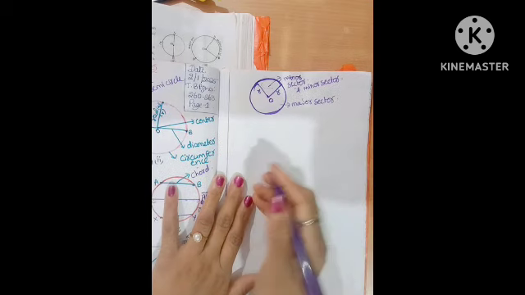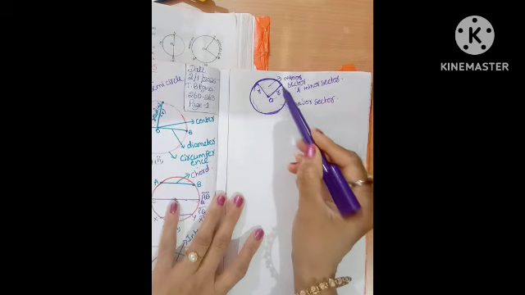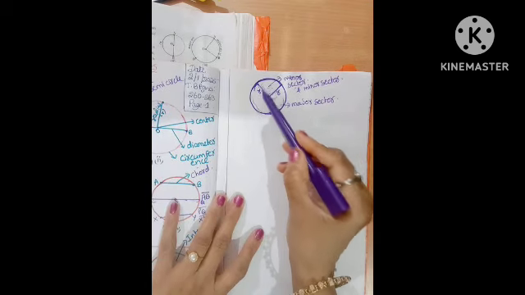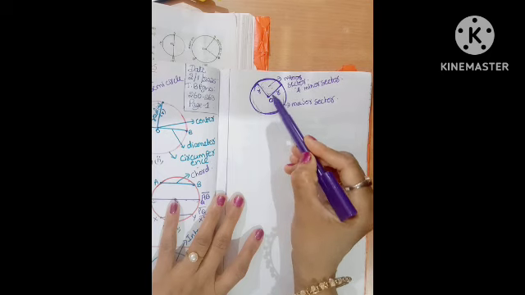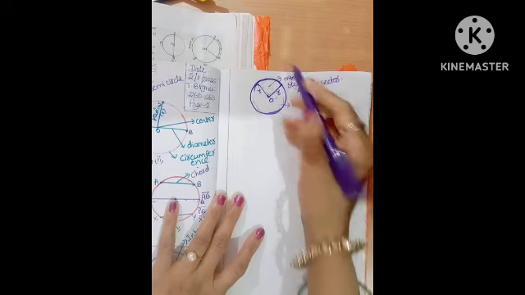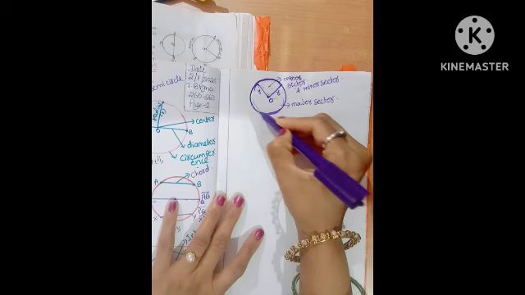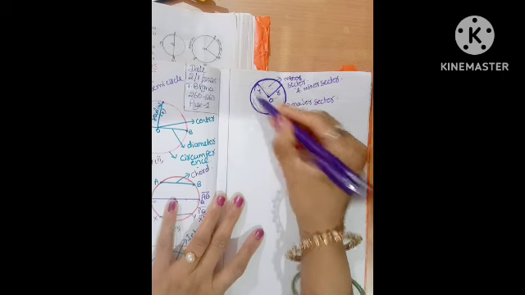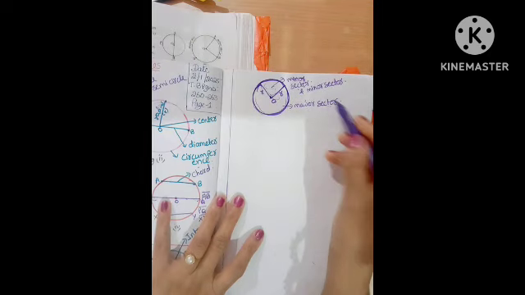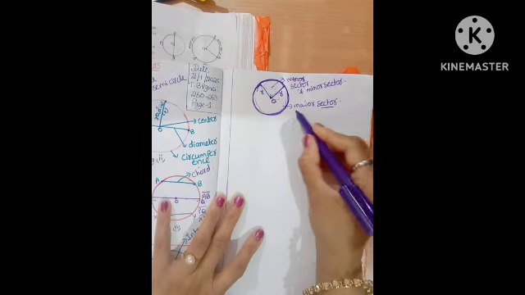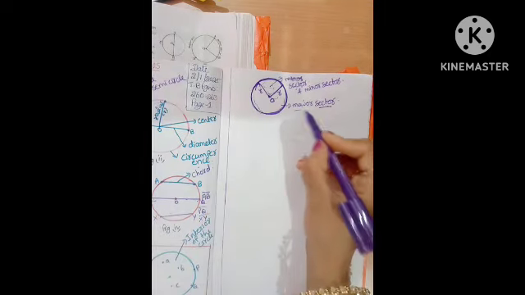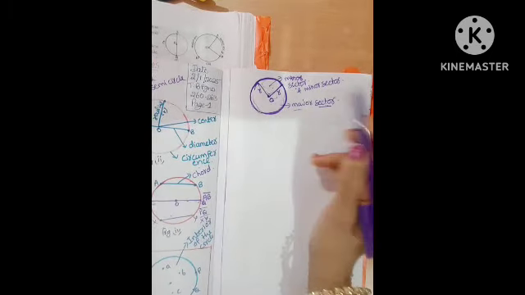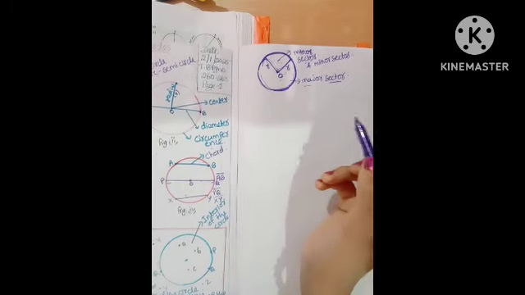Are you clear? What is the sector? This area is enclosed by the arc and two radii joining the center to the end points of the arc. If the arc is a major arc, it is called the major sector. This is the major sector, it's over.